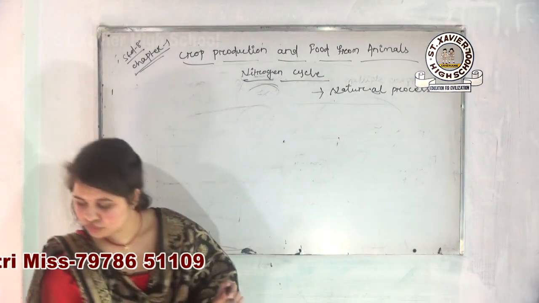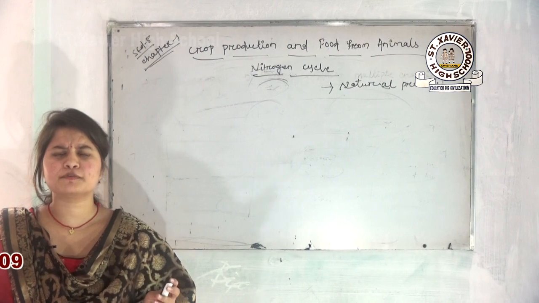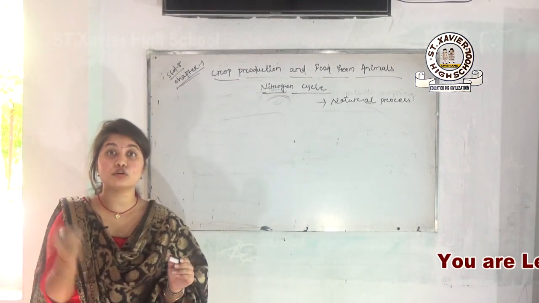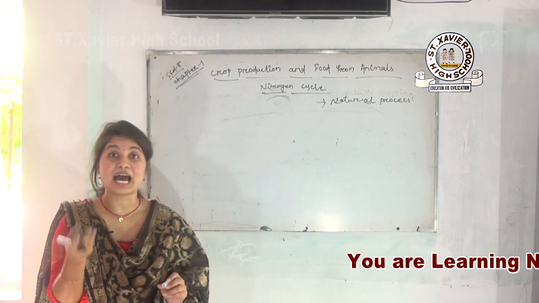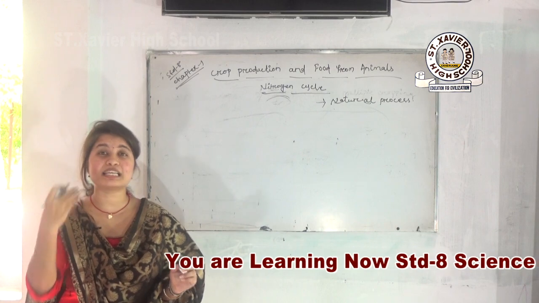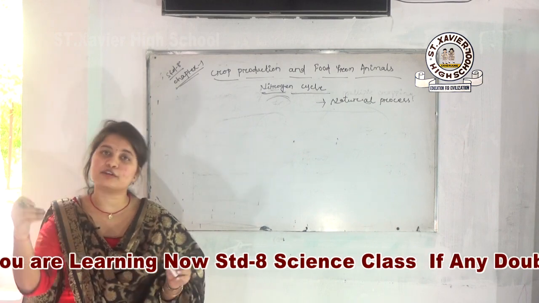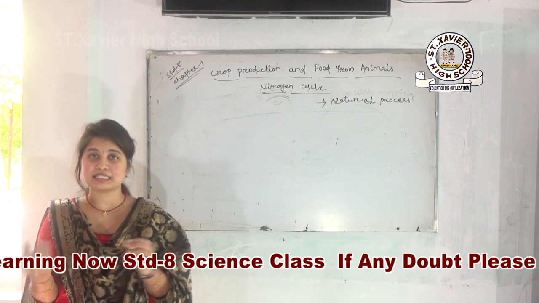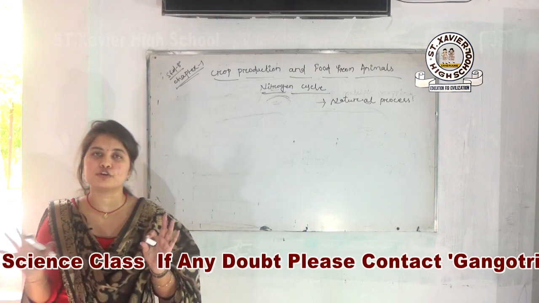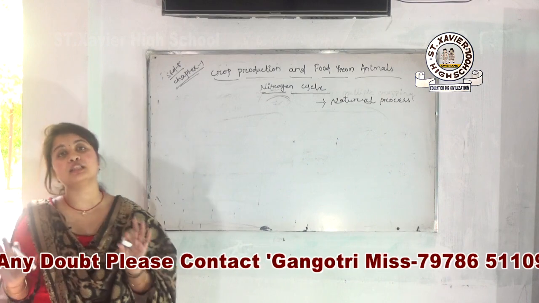Okay, so students, as you know, our body is made up of proteins. Yes or no? Proteins are present in your body, and remember another thing: proteins are compounds of nitrogen. So that's why nitrogen is essential for us. As food is essential for us, nitrogen is also present in the foods. Nitrogen is not only essential for animals, it is also essential for plants. So in this cycle we read about all these things.